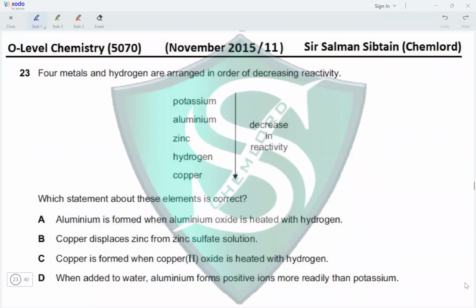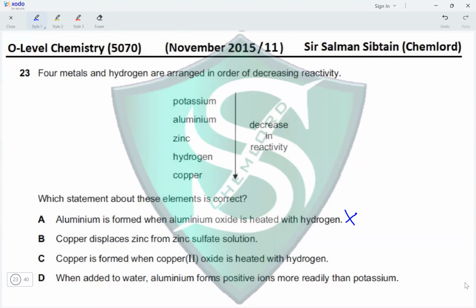Question 23. Four metals and hydrogen are arranged in order of decreasing reactivity. Which statement about these elements is correct? Aluminum is formed when aluminum oxide is heated with hydrogen. No, aluminum oxide will not be producing aluminum on heating with hydrogen because hydrogen is less reactive than aluminum, so it will not displace aluminum in its oxide.